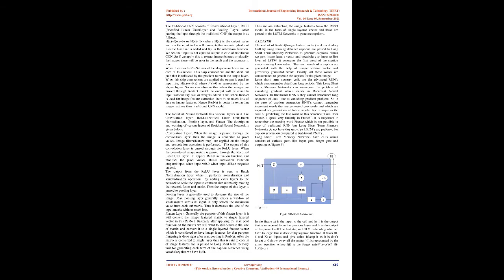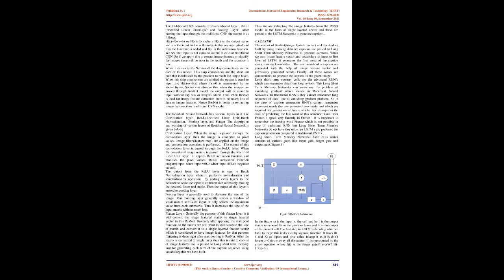After passing the input through the traditional CNN, the output is as follows. H(X) equals F(WX plus B), or H(X) equals F(X), where H(X) is the output value and X is the input and W is the weights that are multiplied and B is the bias that is added and F is the activation function. We see that input is not equal to output in case of traditional CNN. So if we apply this to extract image features or classify the images, there will be error in the result and the accuracy is low.